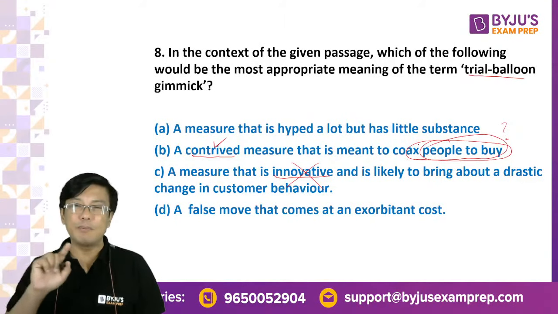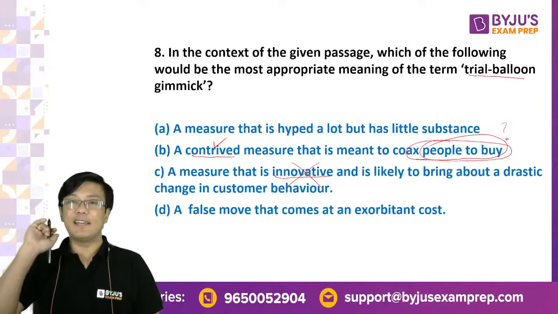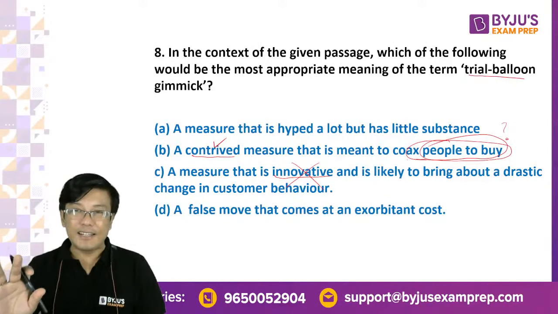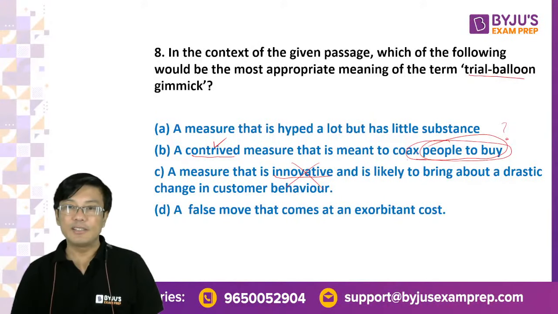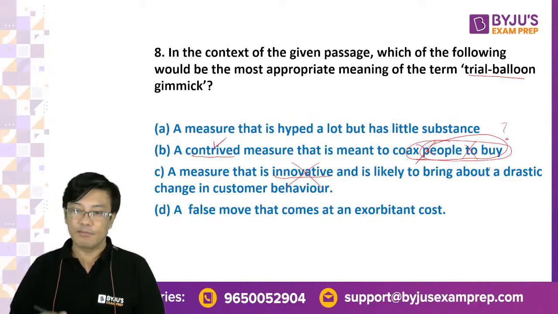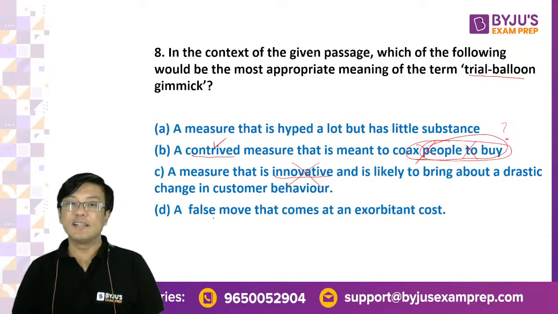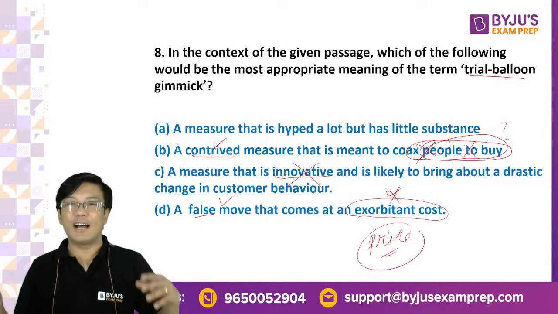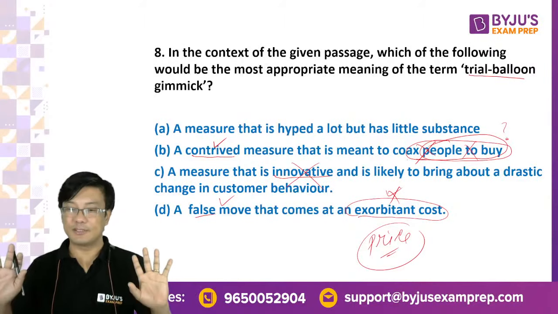So the problem with B is, is the trial balloon gimmick meant to make people buy? No, वो तो लोगों की fantasy है, लोगों को लगता है, right? In the real industry they do not think about it. So that means the problem with B is this. Everybody got the point? Right. Now, Vaibhav, the problem with D is it's a false move, I agree, that comes at an exorbitant cost. Does it? Do we know about the price? No. Right. It is not the price. Trial balloon gimmick मतलब झूठ मूठ का हाई फंडा लगने वाला, बट फैंटेसी है बस.